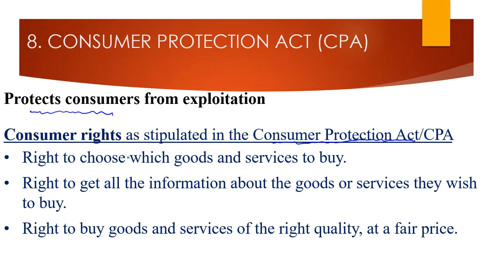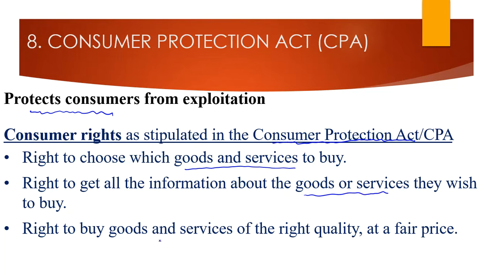All right. So, what are these rights? Consumers have the right to choose which goods and services to buy. So, you can choose what you want to buy. No one should force you. Number two, consumers have a right to get all the information about the goods and services that they wish to buy.